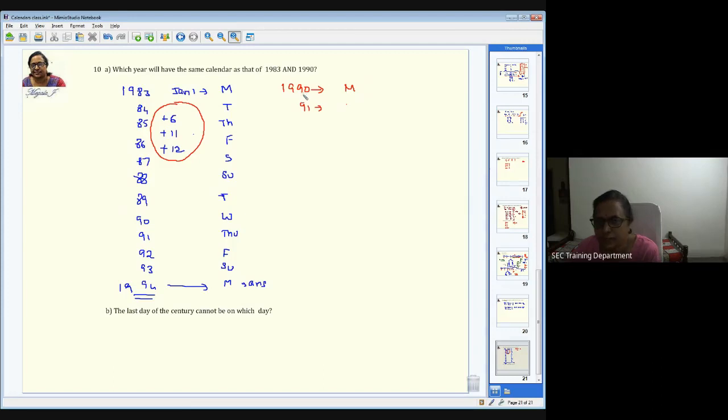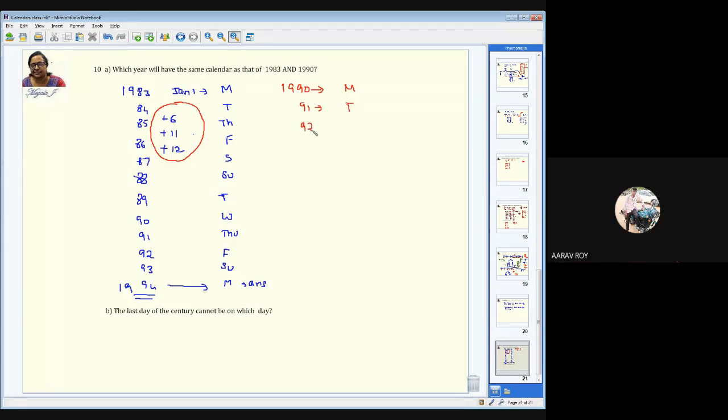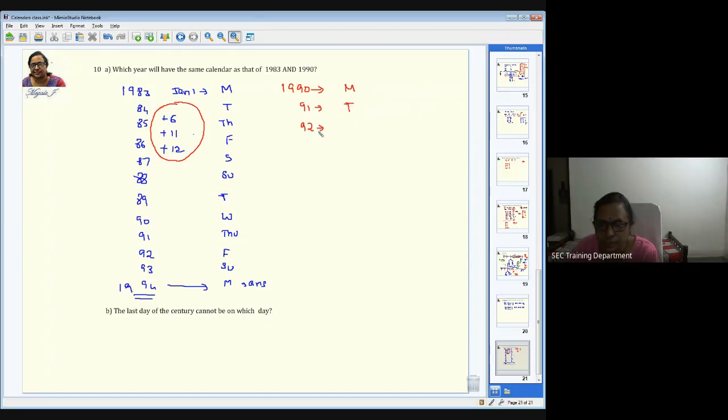1990 is not a leap year. 92 is a leap year, right? So it's going to be Tuesday. Then 92. Thursday, ma'am. Why Thursday? 91 is not a leap year, so it's going to be Wednesday. Wednesday, ma'am. Good. Aditya is very active today, I think so. His answers are always correct.